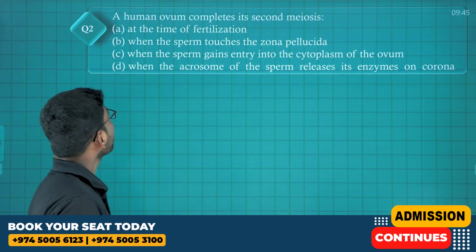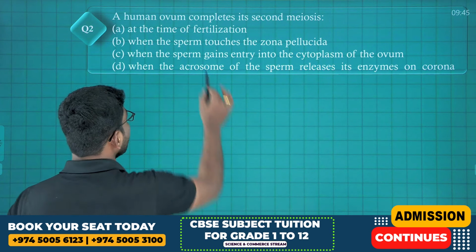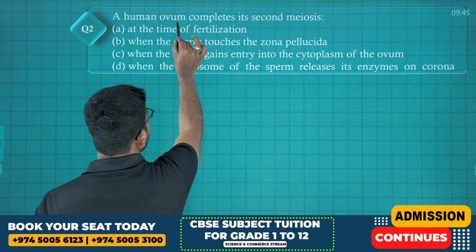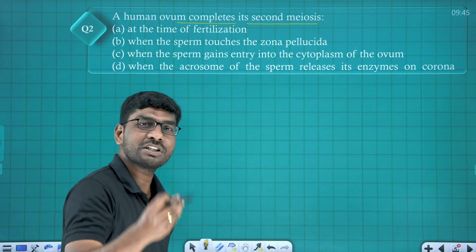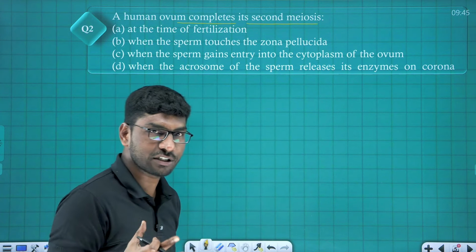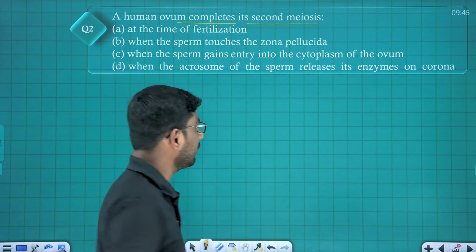Question number 2. A human ovum completes its second meiosis. Let me write the schematic representation of oogenesis. We can easily answer this question. Look here. First one is called oogonia, right? Oogonia is haploid or diploid? Sir, oogonia are diploid. Oogonia undergo mitotic division, which we call the multiplication phase.